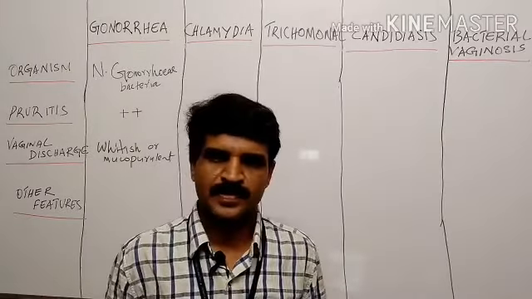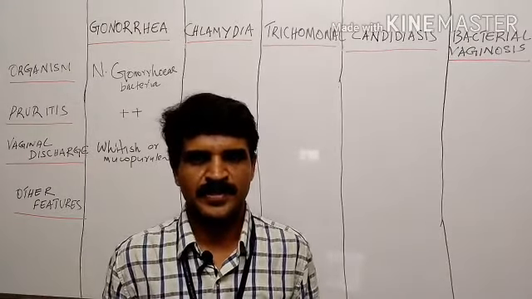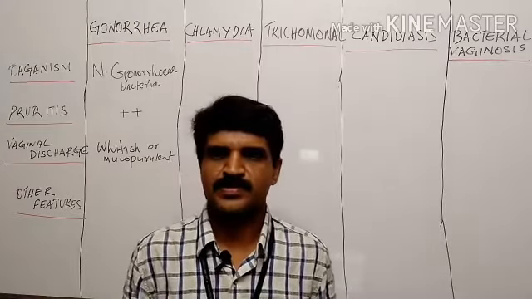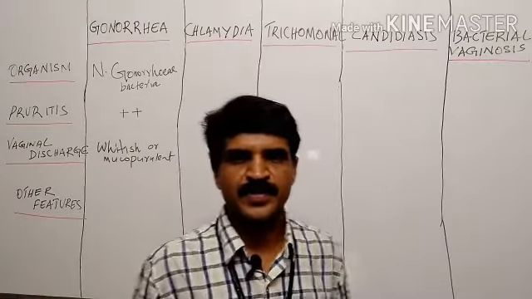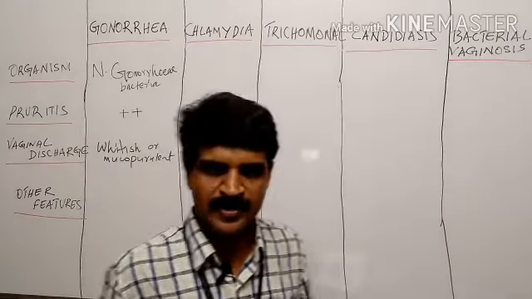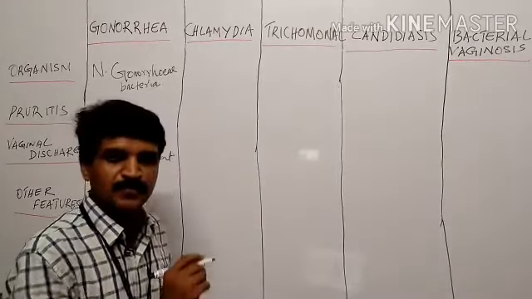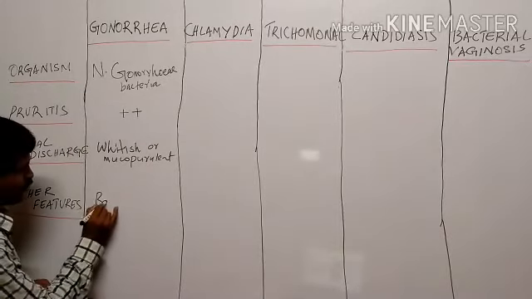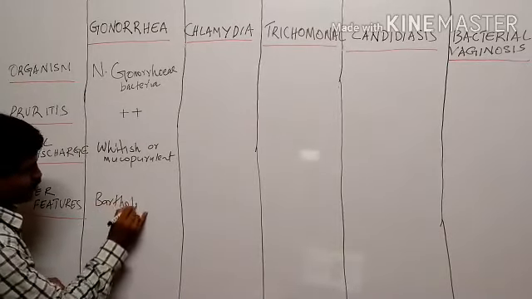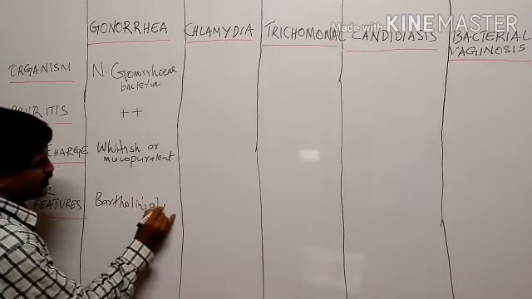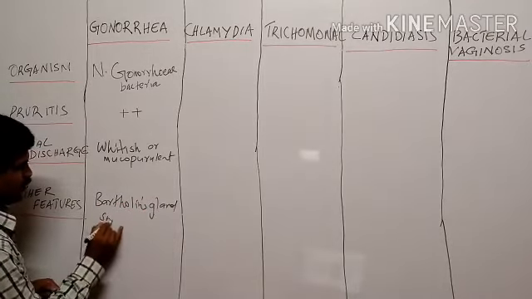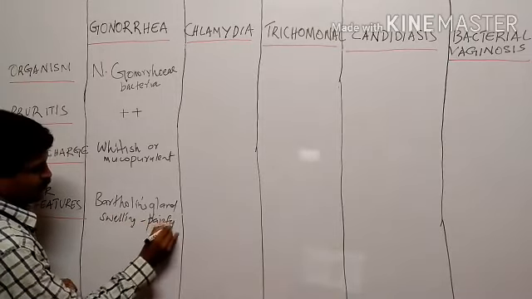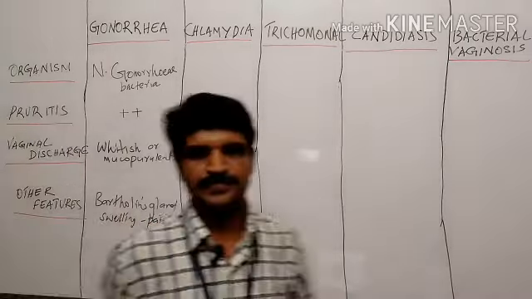Along with other symptoms like pruritus, increased vaginal discharge, urinary symptoms and dyspareunia, we can see involvement of the Bartholin's duct, or painful swelling of the external genitalia due to involvement of the Bartholin gland. Painful swelling of the Bartholin gland is a feature of gonorrhea.